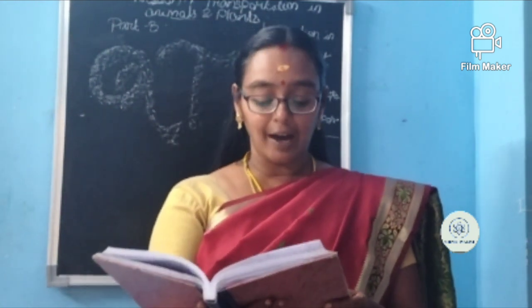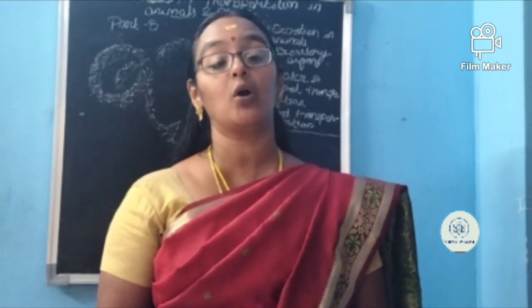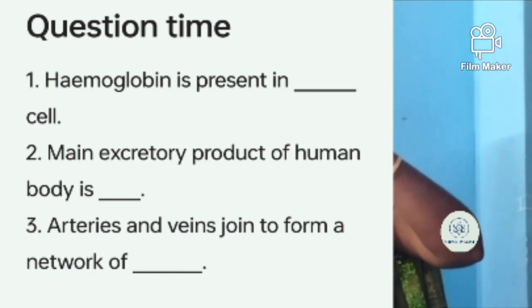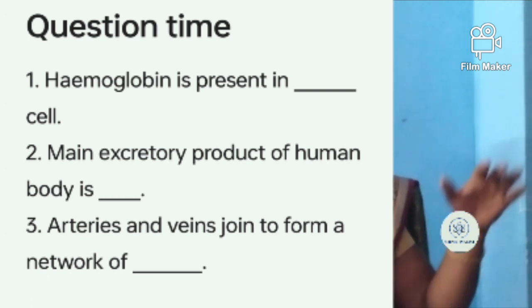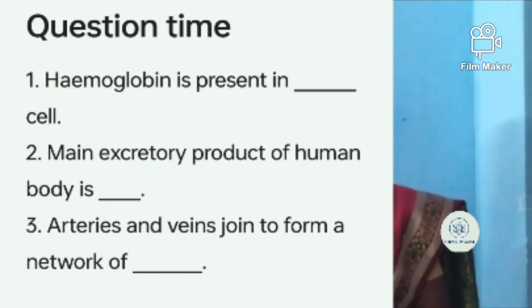Third one: arteries and veins are joined by a network called dash. The place where arteries and veins are joining, I have told you, like this in part A, I have just explained. The place where arteries and veins join. It is a type of blood vessel. I think it's clear for you.